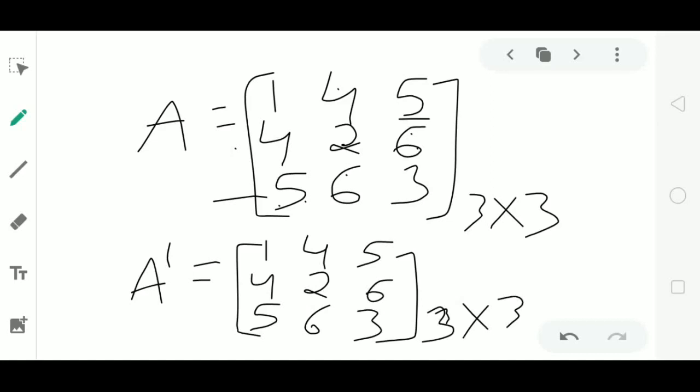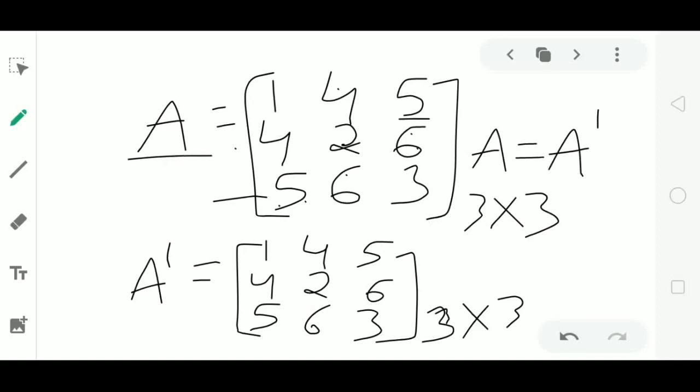Both of the matrices have the same order, and also first elements are equal, second elements are equal, third elements are equal. Elements of the second row are equal to elements of the second row in A dash. Elements of the third row of A are equal to elements of the third row of A dash. Now these two matrices are satisfying the condition A is equal to A dash, and matrix A is a symmetric matrix.